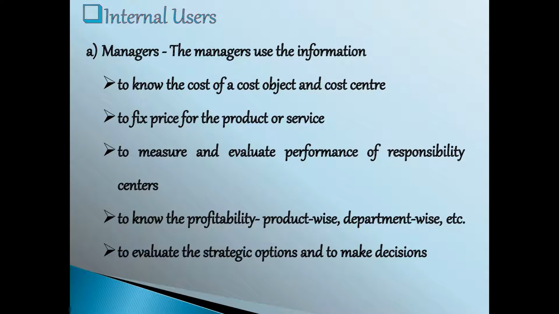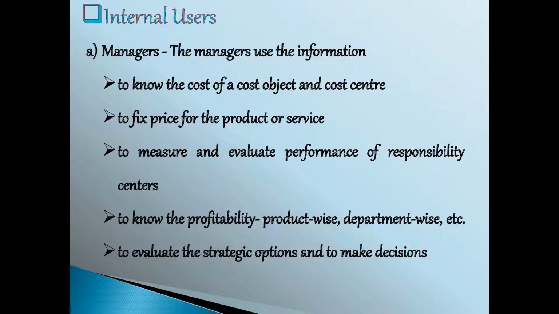Under internal users, the first point, managers. For what purpose will the manager use the cost and management accounting information? First thing, they will be able to know the cost of producing a particular product. Second thing, they can fix the selling price of a product easily by knowing the cost of producing it. Third thing, they can evaluate the performance of each and every department involved in the production process. Fourth point, they will be able to know the profit of each product.